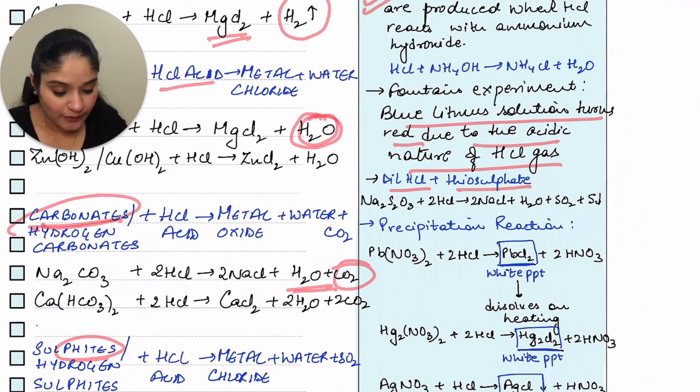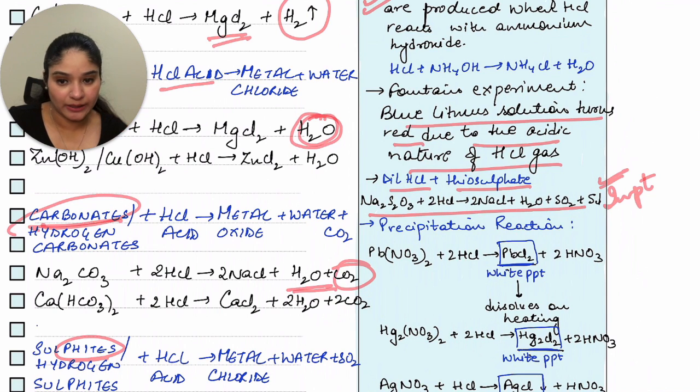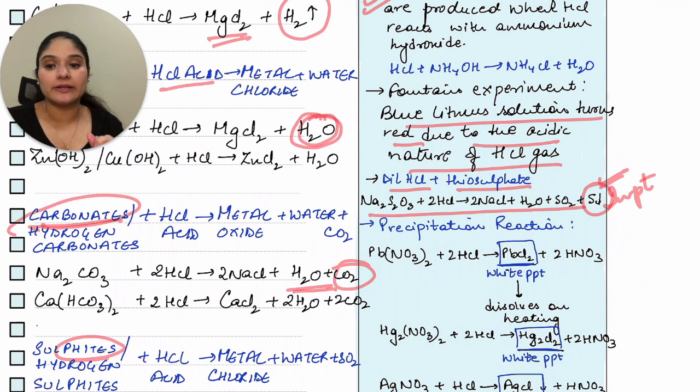So with thiosulfates, this equation is very important. This is an exceptional case, you can say. So when dilute HCl reacts with thiosulfates, along with water and SO2, you also get sulfur as a precipitate. This is an important observation that you have to remember. You get a yellow precipitate which identifies that the reactant is a thiosulfate. So that is the reason this equation is important.